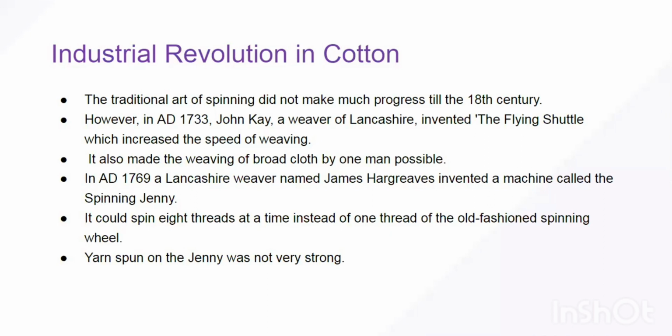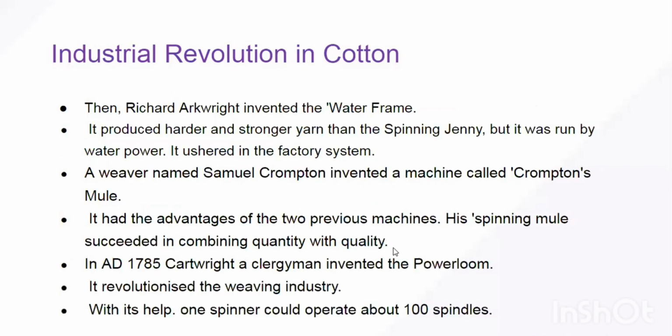So the first two machines: the flying shuttle by John Kay, and the spinning jenny by James Hargreaves. The next important machine, introduced by Richard Arkwright, is the water frame. In the water frame, the machine is run with the help of water power, steam power you can say.